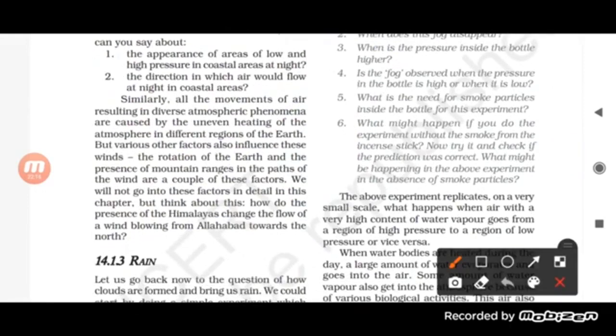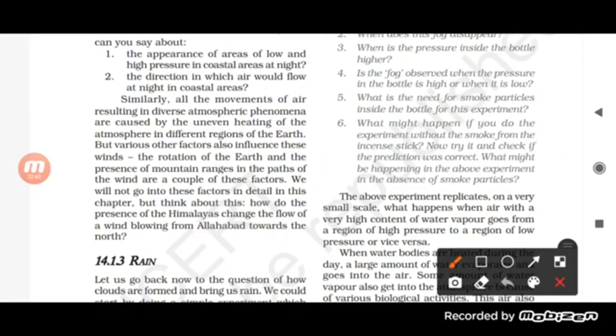results in diverse atmospheric phenomena, and these are caused by uneven heating of the atmosphere in different regions of the earth. But various other factors also influence these winds: the rotation of the earth and the presence of mountain ranges in the path of the wind are a couple of these factors. So all the movement of the air that occurs here, the atmospheric phenomena that are caused, are because of uneven heating in the different regions of the earth.